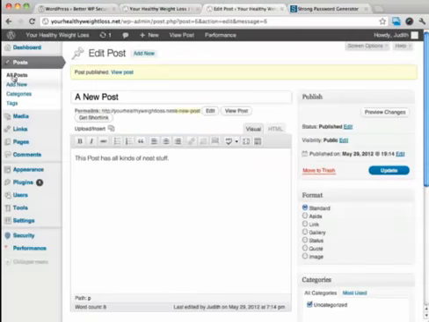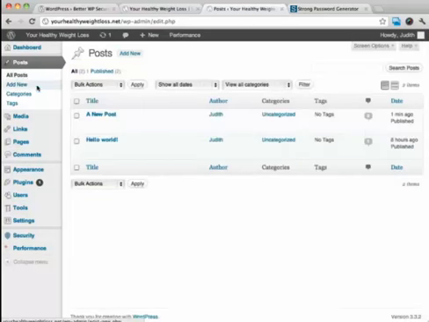To create them, you just go from right here on this dashboard over on the left. If we want a new post, we can just click on add new. You can also add new up there. One good way to look at it is that posts are constantly updated, and you usually add more posts to a website, but generally once you've built your site and you have all your pages laid out, the pages don't change too much. You're not constantly adding new pages, a lot of times anyway.